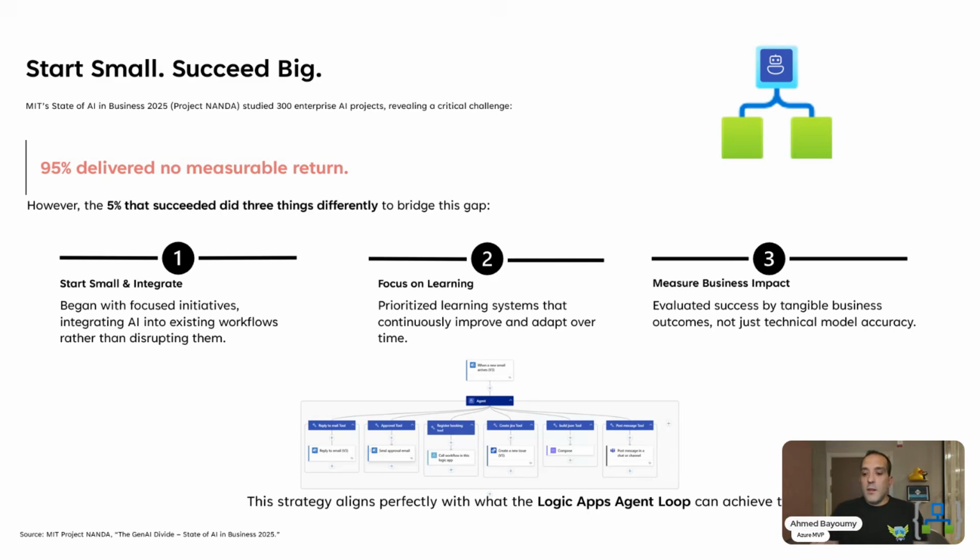They integrated AI in their daily tasks. They started to automate those small 1 to 2 hour tasks into AI automated workflows. And they focused on learning how to identify those kinds of small tasks that actually steal the hours, the time from them. And since all of these were really small tasks, it was really easy to measure. You don't need to create huge KPI lists to measure those kinds of things because it's really small, easy to achieve, fast to produce. And this strategy aligns perfectly, like a glove, with what Logic App Agent Loop can do and achieve today.